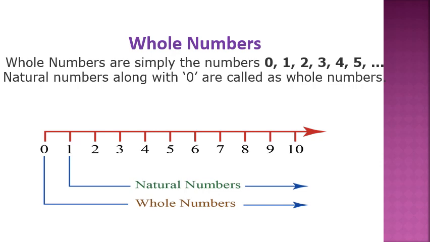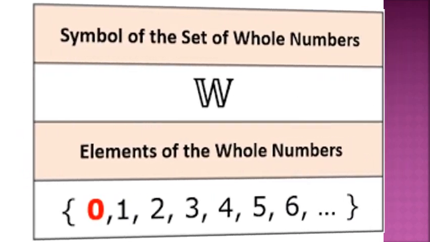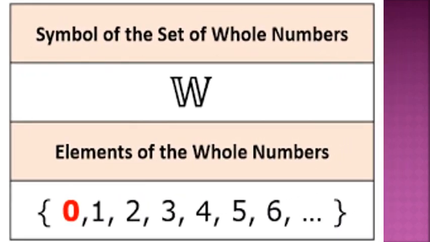Dear children, one important thing for you to keep in your mind is that 0 is neither positive nor negative. Dear children, the symbol used to represent the set of whole numbers is W. Elements of the whole numbers are as follows: 0, 1, 2, 3, 4, 5, 6, and so on.